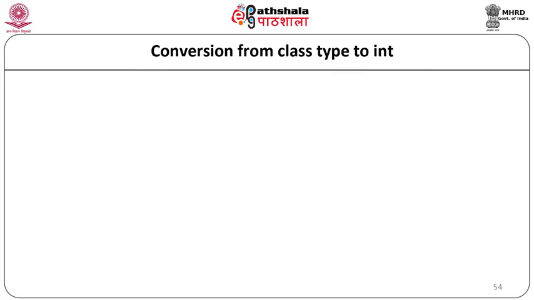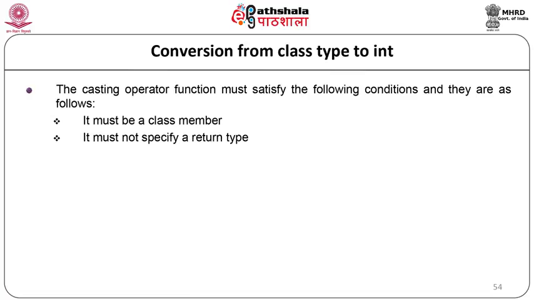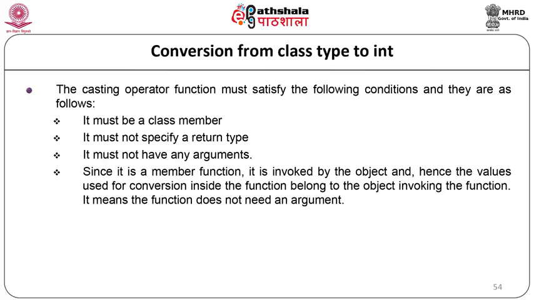data type. The casting operator function must satisfy the following conditions: it must be a class member, it must not specify a return type, and it must not have any arguments. Since it is a member function, it is invoked by the object, and hence the values used for the conversion inside the function belong to the object invoking the function. It means the function does not need any argument.